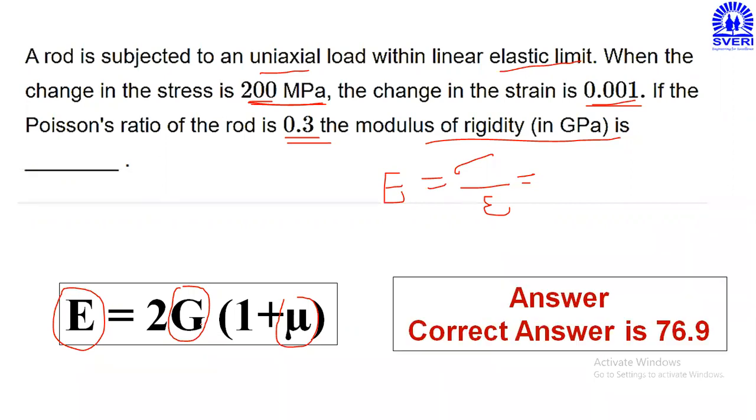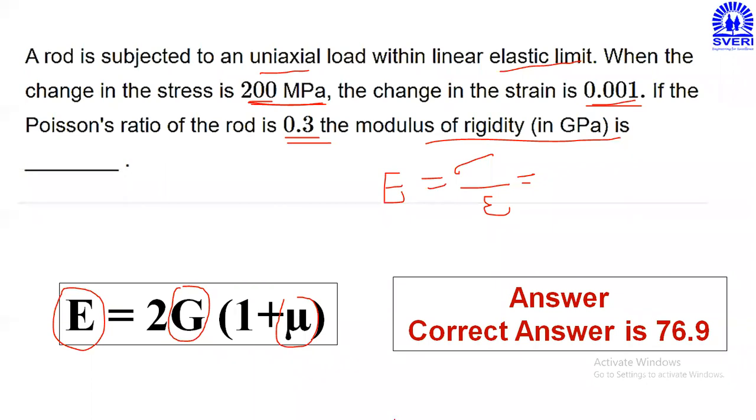I will write the final answer as 76.9 gigapascal. Correct. 1 gigapascal is equal to 10 raised to 6 Newton per mm square. You get the answer initially in Newton per mm square; by removing that 10 raised to 6, I write the final value 76.9 gigapascal. This is the value of modulus of rigidity.